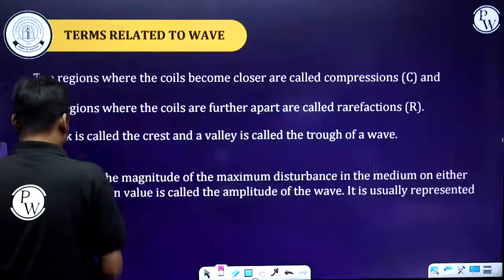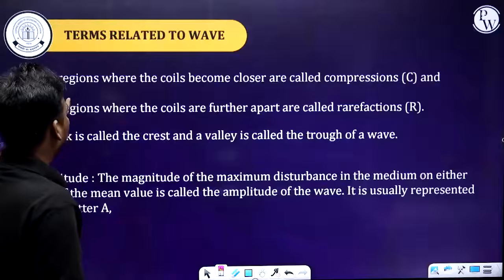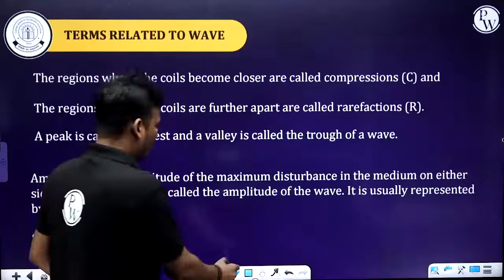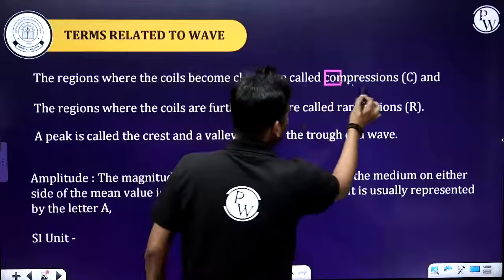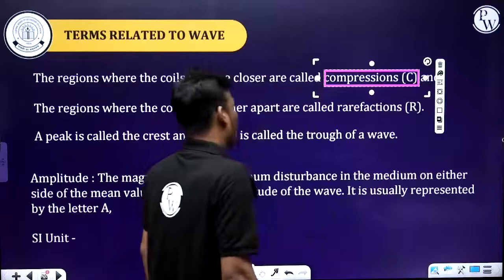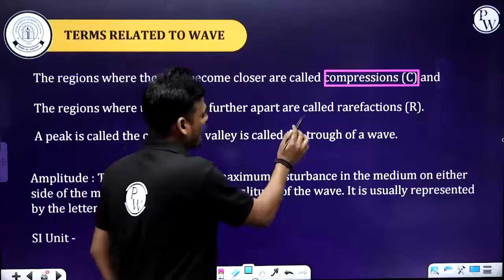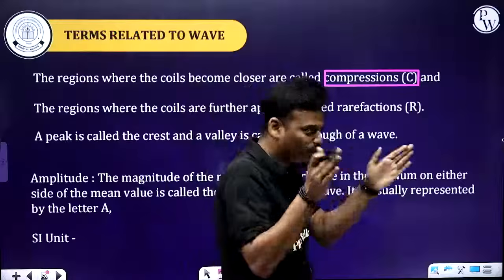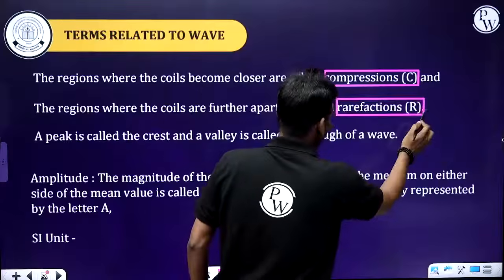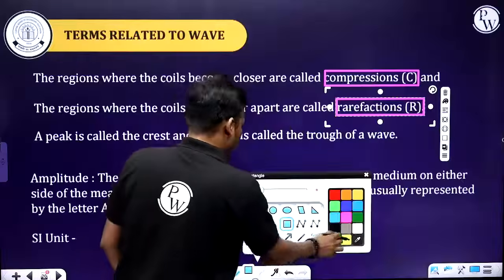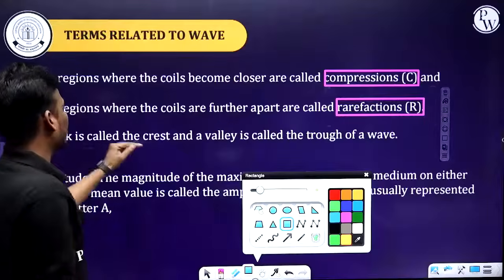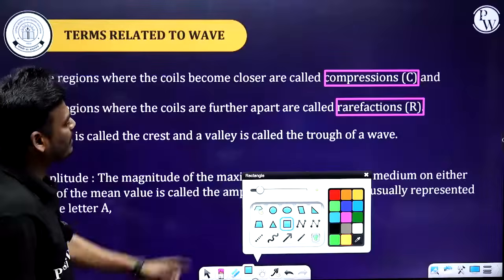Let's see the next one. The regions where the coils become closer are called a compression, represented by C, and the regions where the coils are further apart, meaning the distance between each coil is more, are called a rarefaction, R. Now the next one: the peak is called crest and the valley is called trough.